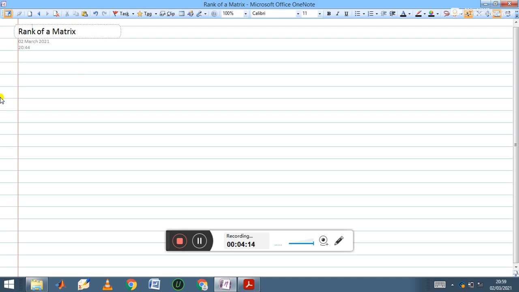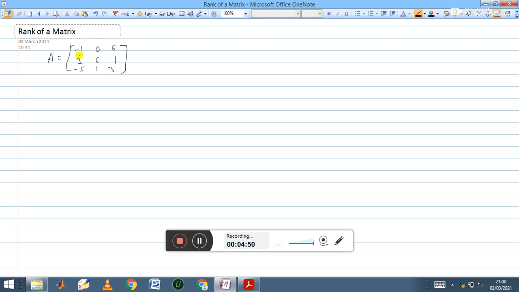Let us take one example. Matrix A is equal to the rows -1, 0, 6; 3, 6, 1; -5, 1, 3. Now I need to find the rank of this matrix. That is our task.